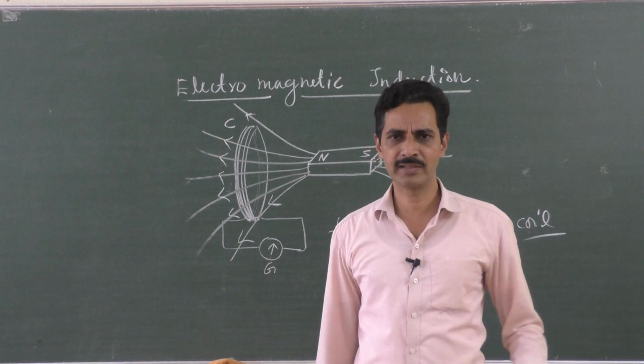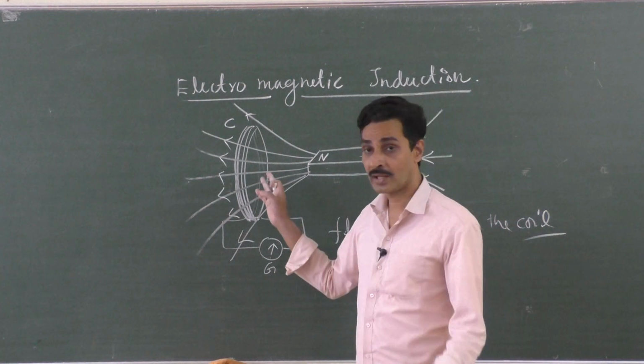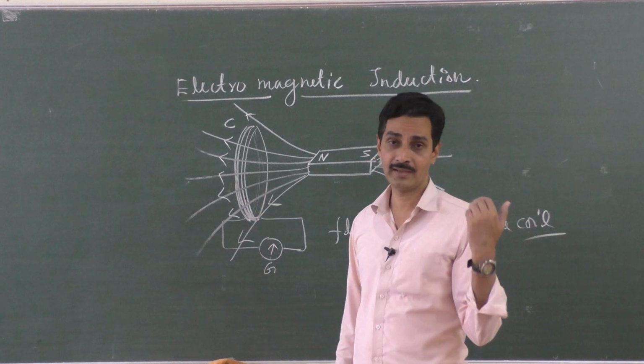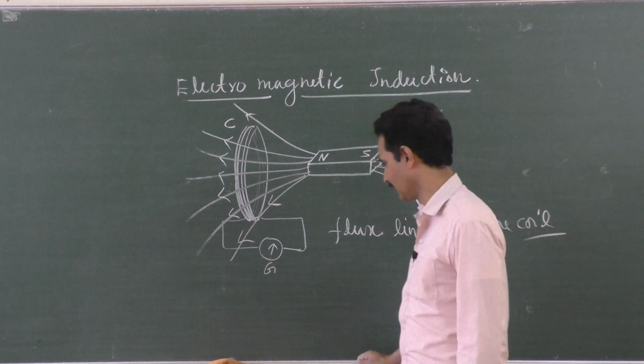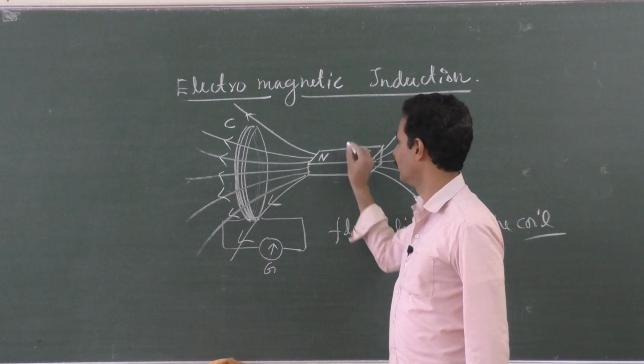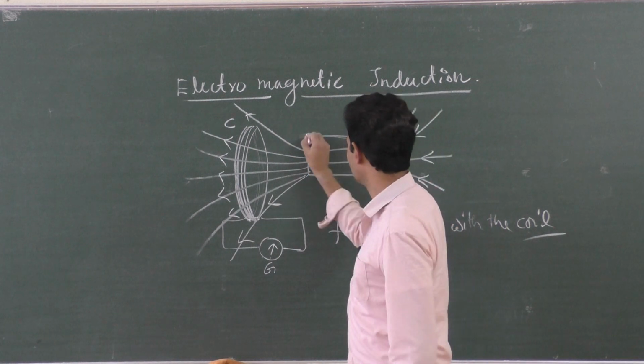You ask galvanometer, why are you not showing any current? Because sir, no current is passing through me. There is no battery, nothing. No current is through the coil. So how should I show the current? No current. Okay. Everything is agreed. Now take the magnet forward. Just take the magnet forward.